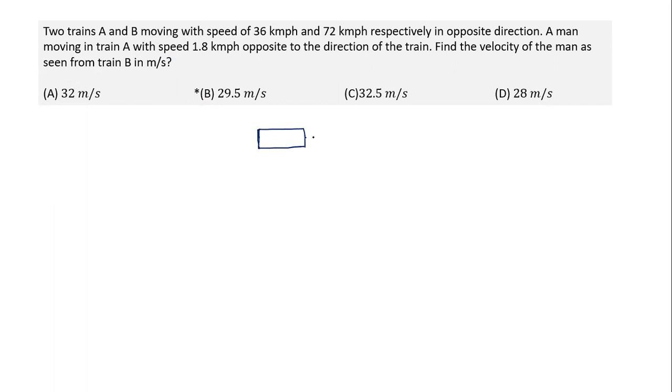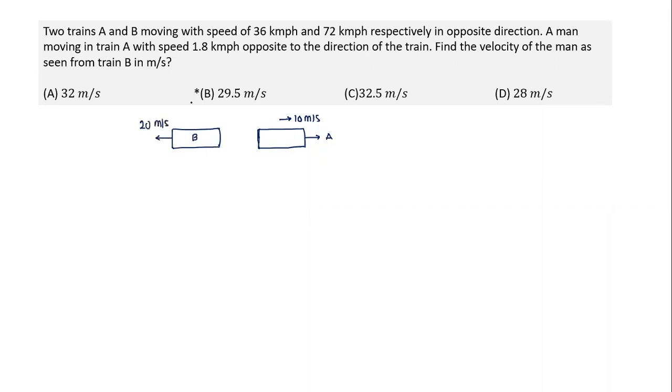Let's say train A is moving with a speed of 36 kilometers per hour. What is 36 equal to? That is equal to 10 meters per second. So this is moving with a velocity of 10 meters per second. And there's another train, it could be placed here or here, doesn't matter. There's another train B, which is moving in the opposite direction. And B is moving with a velocity of 20 meters per second.